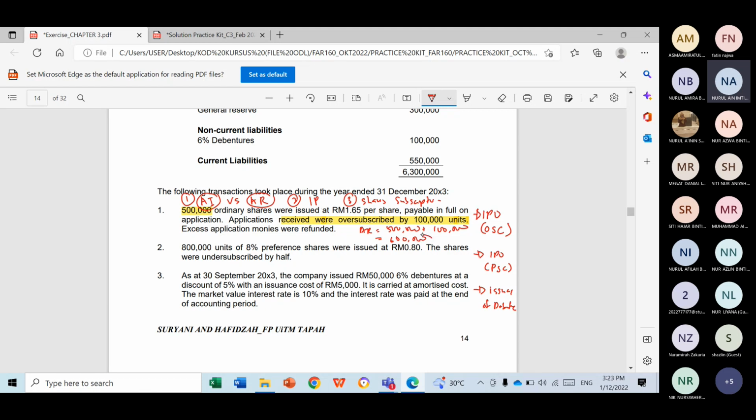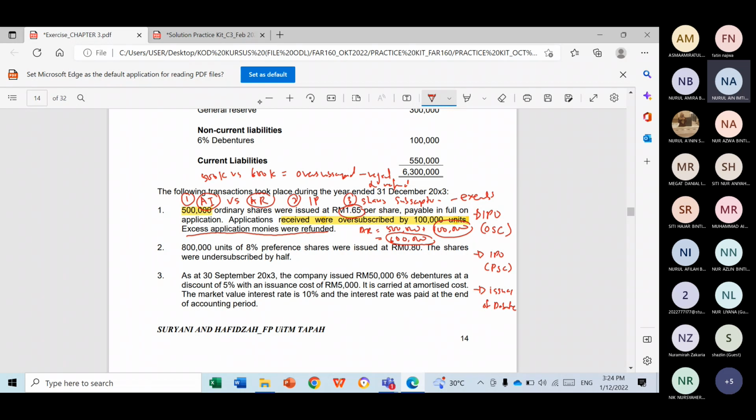Alright, so what does it mean here? You have 500,000 versus 600,000. You have an oversubscription. What shall you do? The oversubscription should be rejected and refunded. So it's mentioned here, excess application monies were refunded. How much is the issue price? RM1.65. The share subscription, we know there is an excess, by how much? By 100,000.